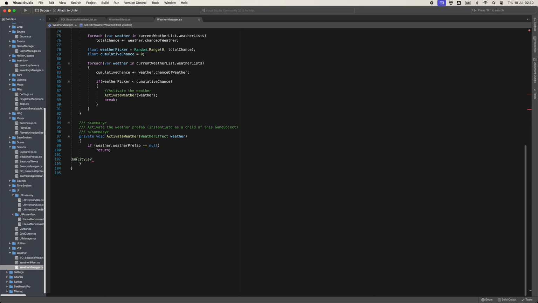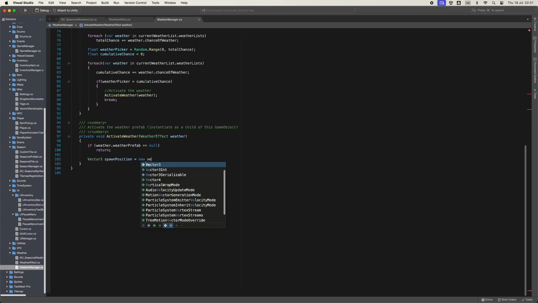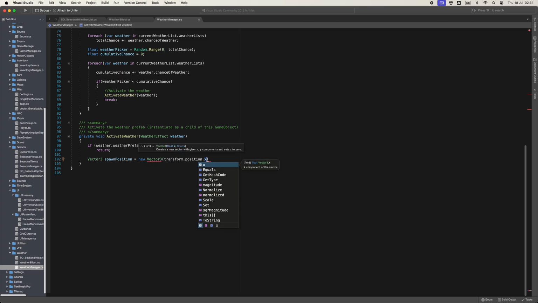But yeah, so then we've got our activate weather, and obviously we're putting all these null checks in just to make sure that it doesn't crash every time we play it if something goes wrong.